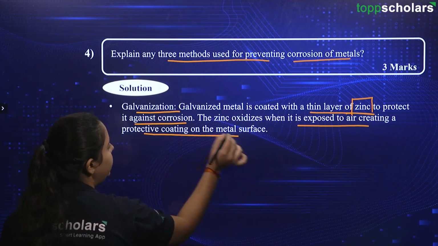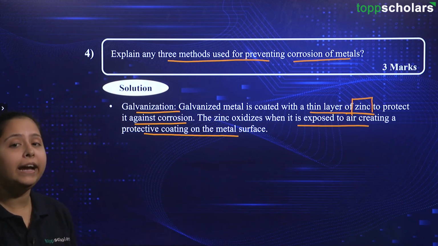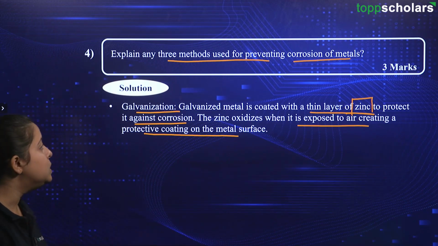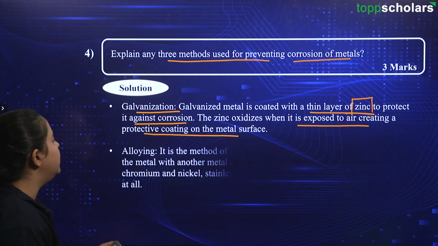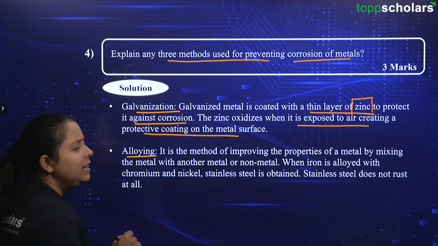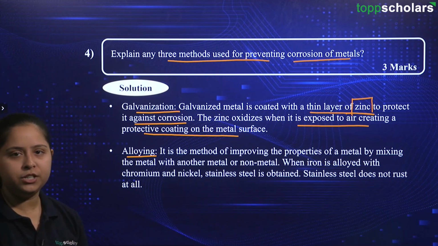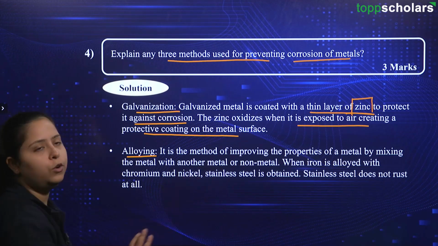And thus a protective coating is present or created on the metal surface. In this way, we can prevent the corrosion of metals. Going ahead friends, the next thing is alloying. This we have already discussed in our session just now. We just have to go through it once again.